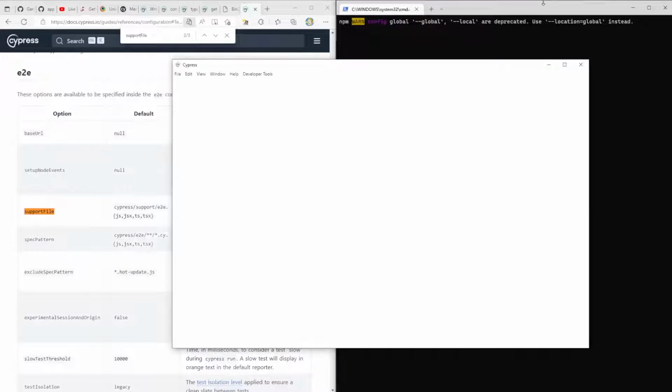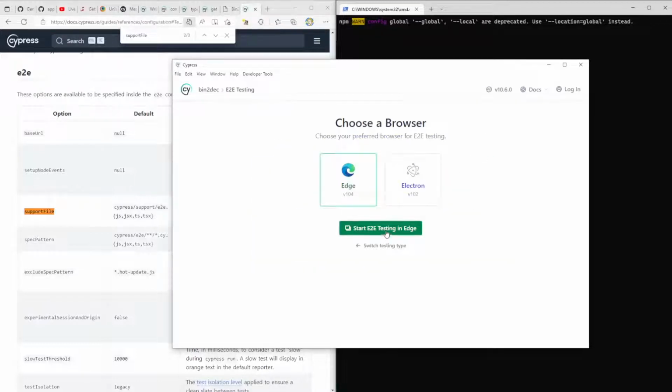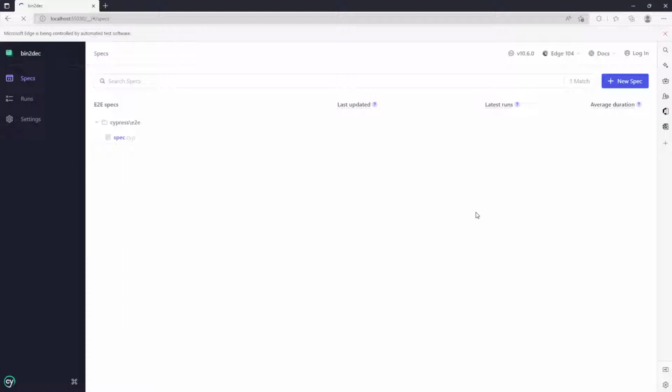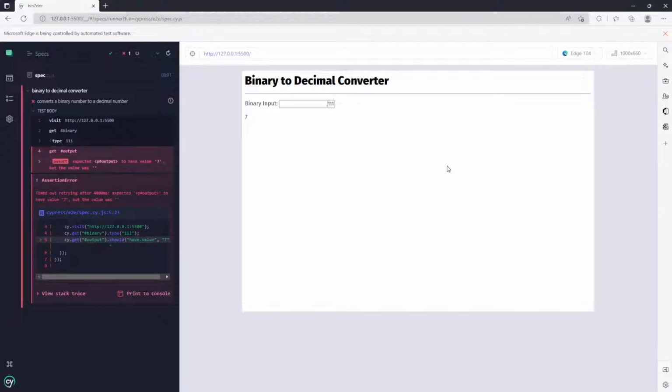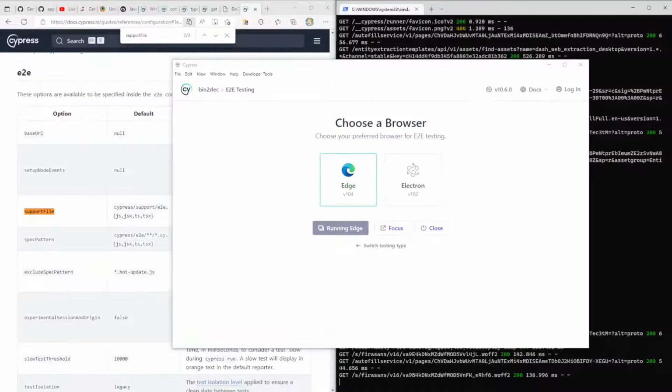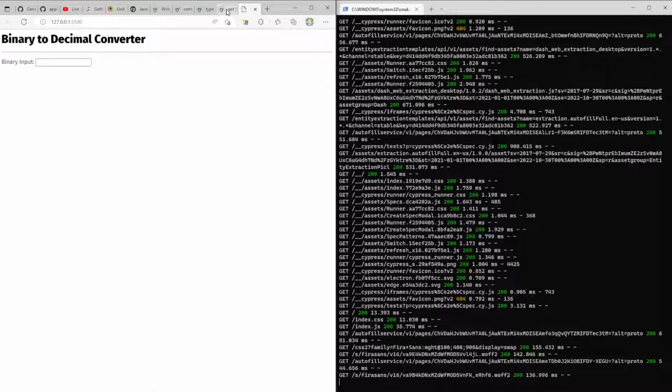See how this works. E2E testing. We'll do edge. Spec. Tests are loading. Let's see. Okay. Okay, wait, expected output to have value. So maybe, okay, so it kind of worked though. It typed everything like we wanted it to. So that's very cool. Let's keep going here.